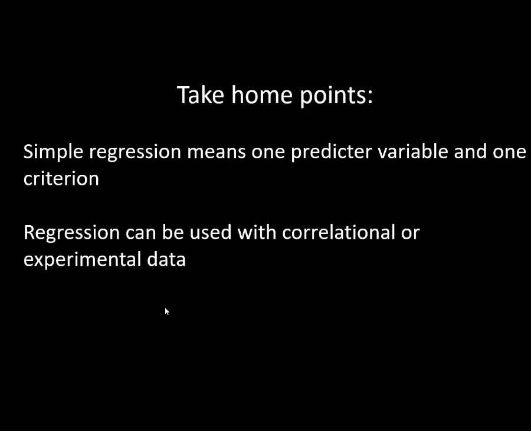All right, so this has gone on long enough, I think. Just a couple of take-home points. Simple regression, which is what we've covered here, means one predictor variable and one criterion variable. The predictor variable is the thing that you're using to predict the criterion. The criterion variable is the one that you want to get a prediction for. Regression can be used with either correlational or experimental data. It's often just associated with correlational data in correlational studies like surveys and that sort of thing. But it can be used, and it can be very useful in true experiments as well. All right, so I think we'll just stop it there, and we'll deal with the millions of other details about regression in future videos.